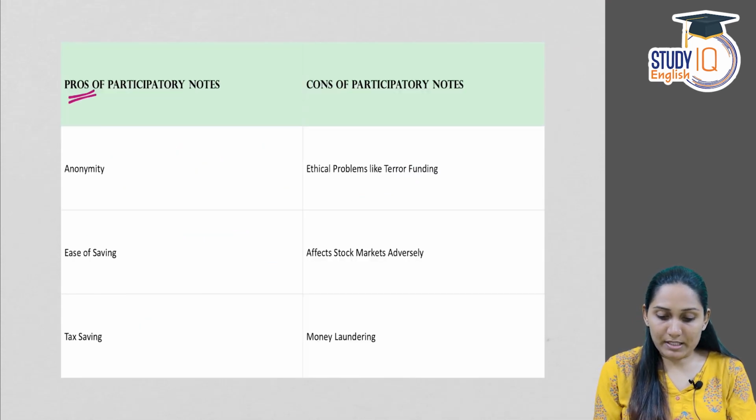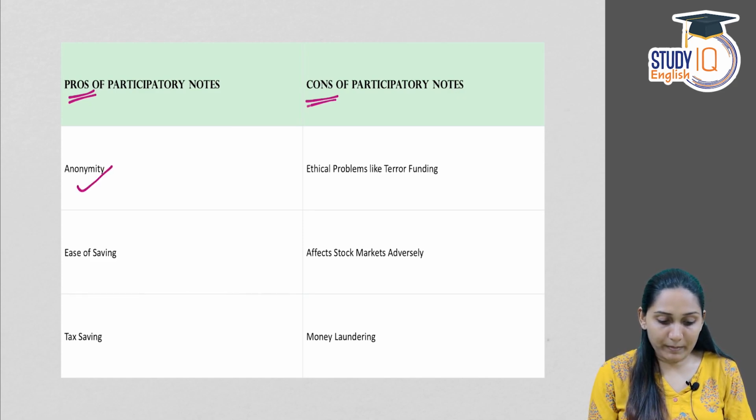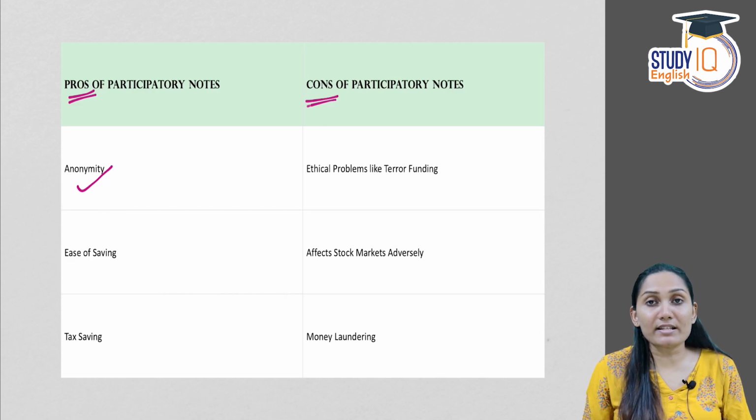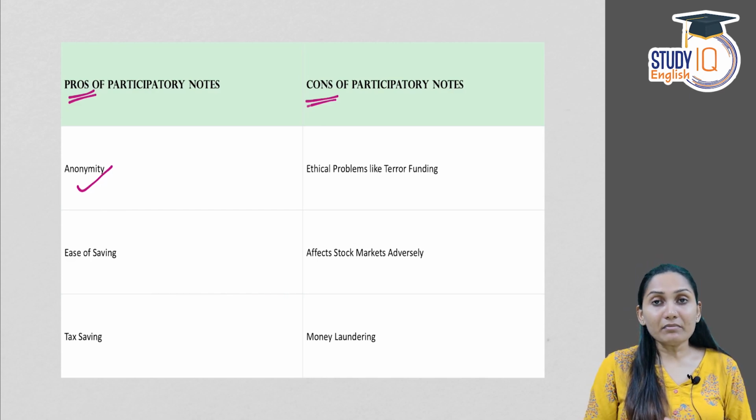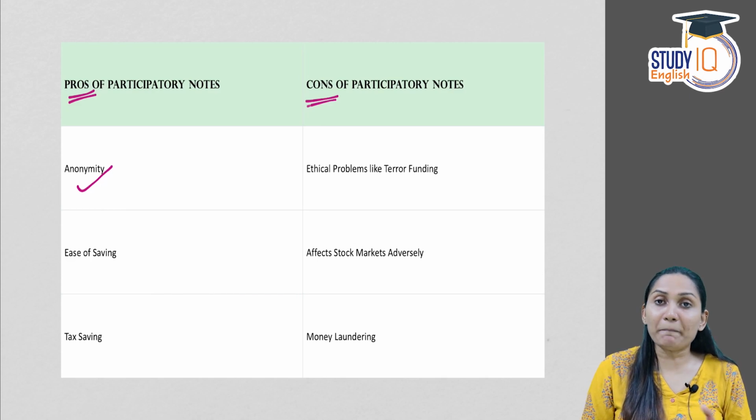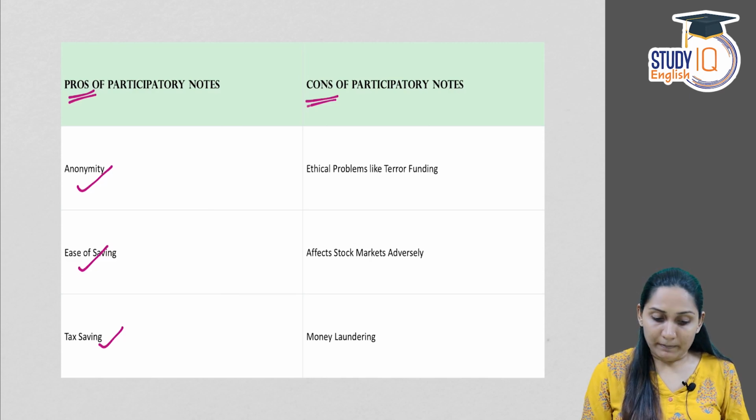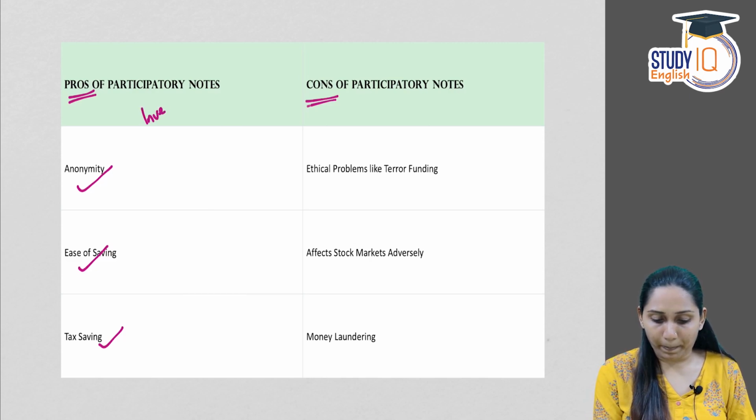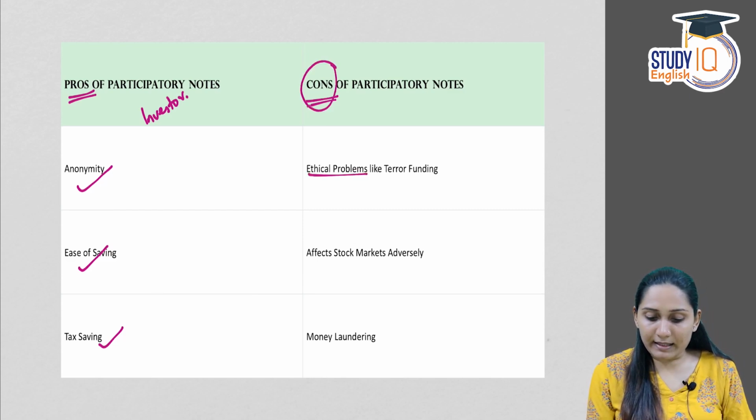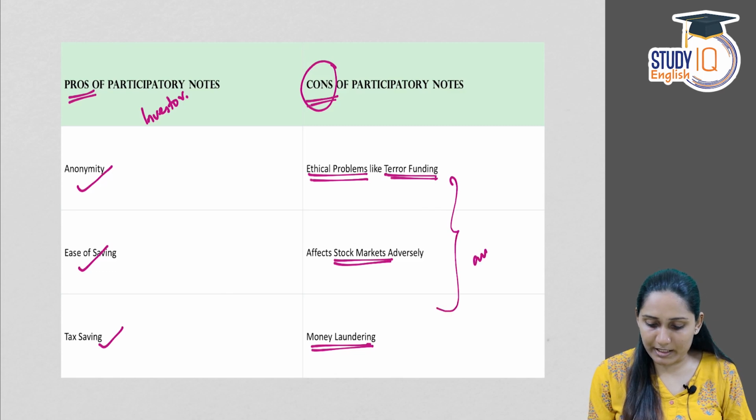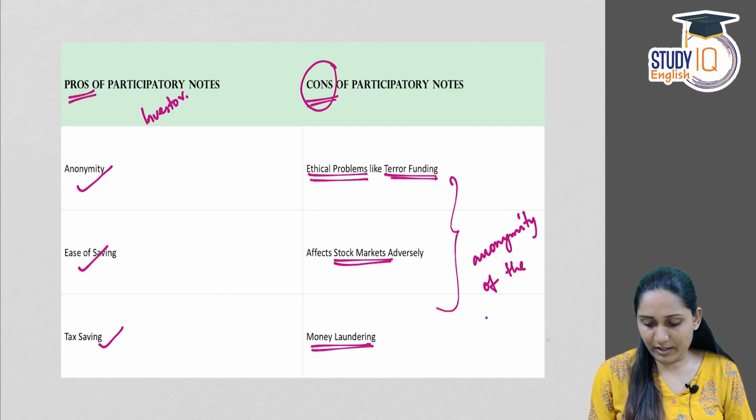Let's see what are the positives and the negatives of participatory notes. One is anonymity for the investor. The investor who doesn't want to reveal the identity can very well do that through purchase of P notes. Second is ease of investing. Third is tax saving. These are the pros of P notes for the investor. Now, coming to the cons or the negative sides. There are ethical problems like terror funding. It affects the stock markets adversely. It can lead to money laundering. These are all because of the anonymity of the investor.